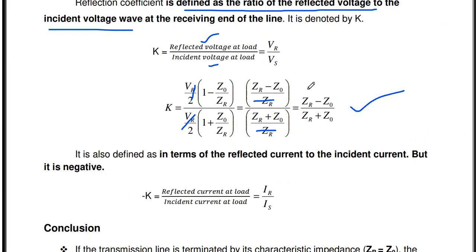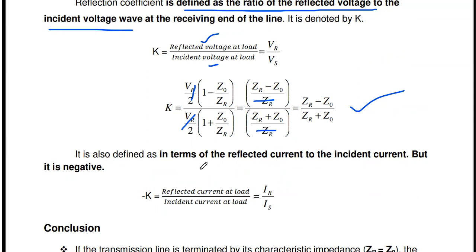Using this formula, you may get two more problems. We will solve all the problems after completing the unit. So the reflection coefficient K, what is the formula? The difference between the load impedance and the characteristic impedance, divided by the sum of the load impedance and the characteristic impedance. Just remember this formula. We derived this reflection coefficient from the voltage equation. Similarly, we may derive the reflection coefficient using the current formula.